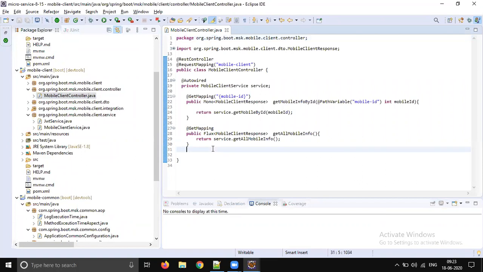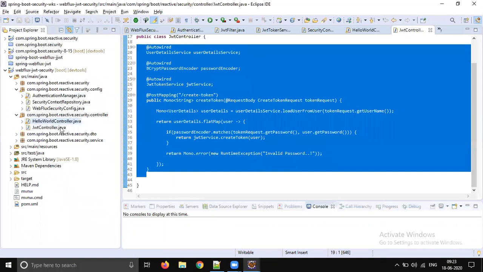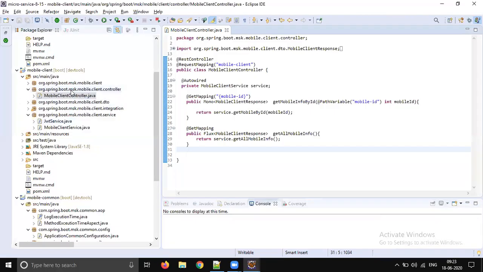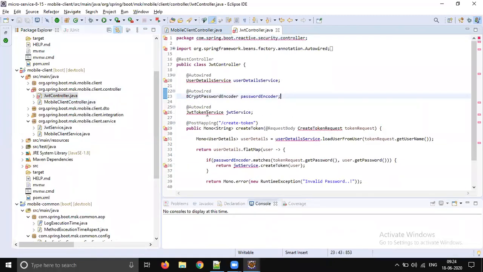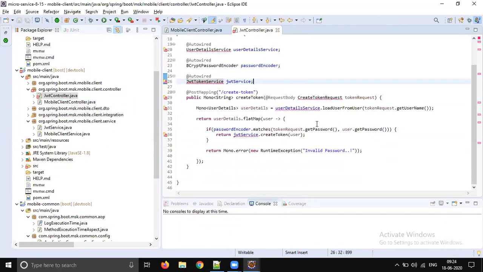It's up to you whether you want to add it here, or if you want a separate controller with respect to JWT, yes, you can. We need the JWT token service to create the token. We need the user detail service to take care of validating that user.